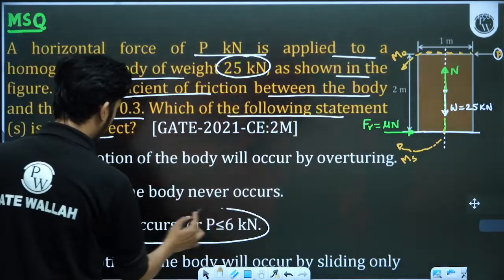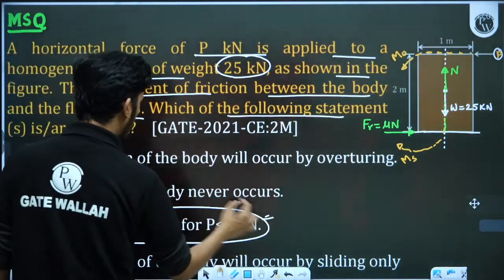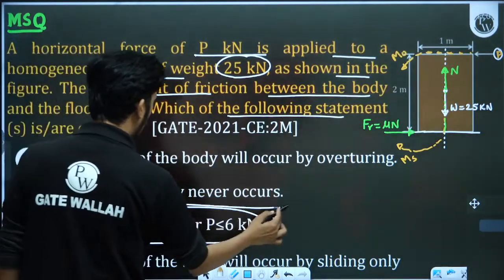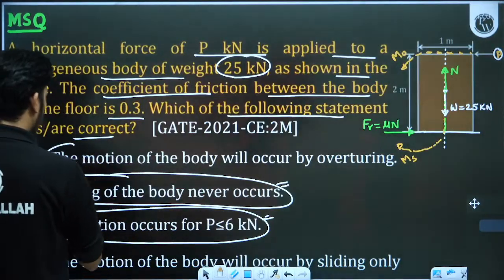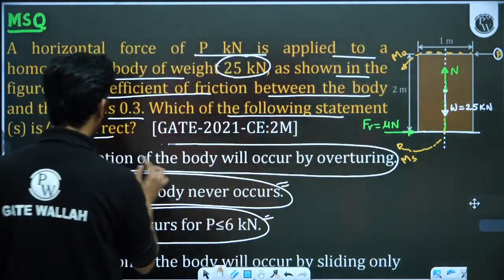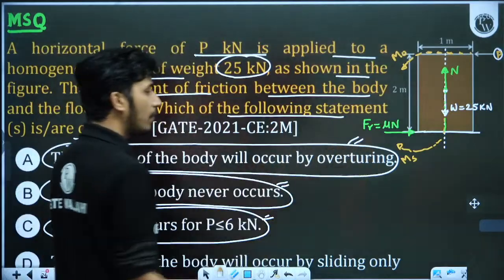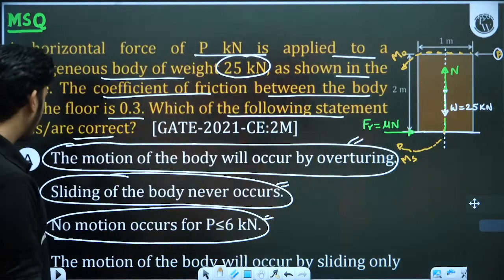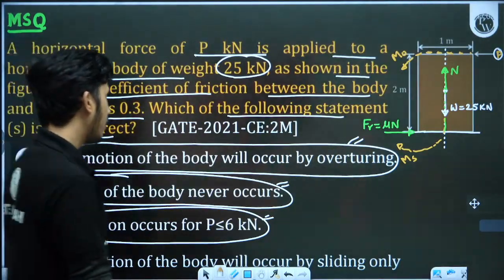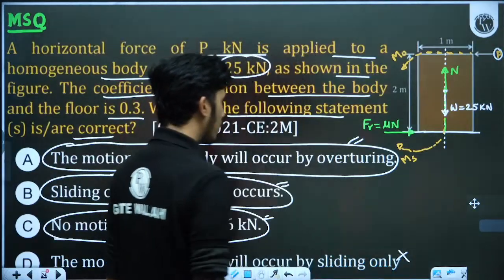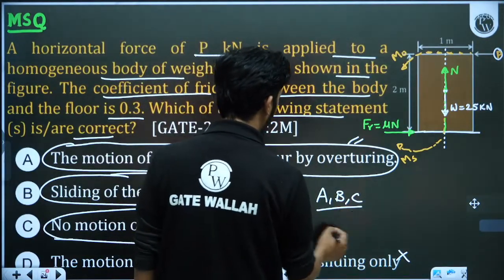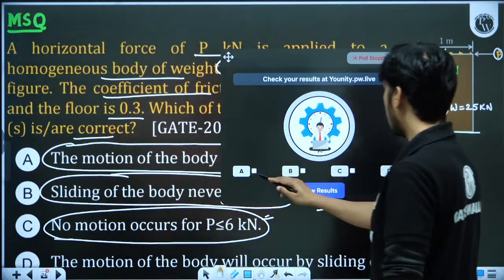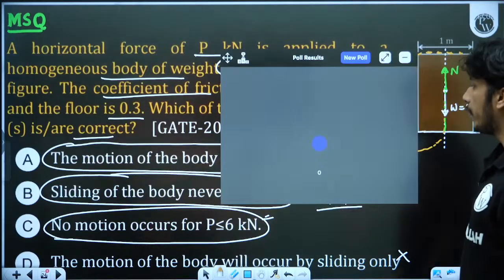This is absolutely correct. Sliding of the body will never occur, because it will overturn first. This is also correct. The motion of the body will occur by overturning. This is also correct, because if overturning is happening, sliding will not happen, as it will fall by overturning. The motion of the body will occur by sliding only. This is wrong. It will occur by overturning only. So options A, B, and C are correct. If you have given A, B, C, that is correct.